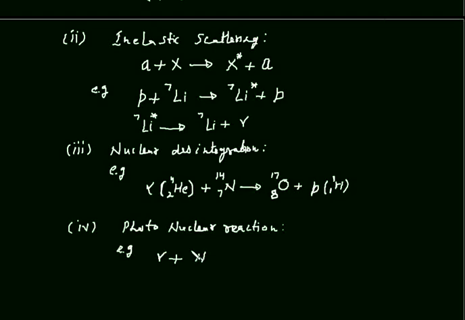Here the target nuclei is nitrogen, and as a result of nuclear reaction we are getting this carbon at excited state plus a proton.